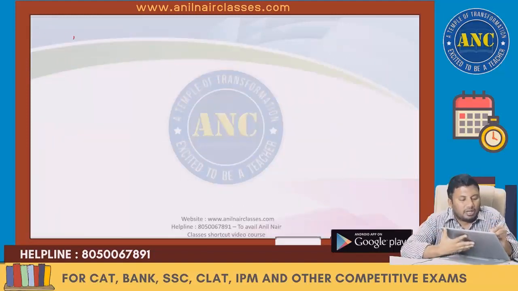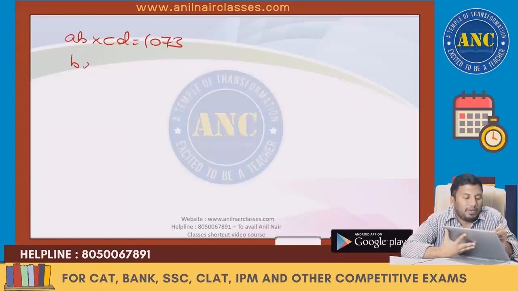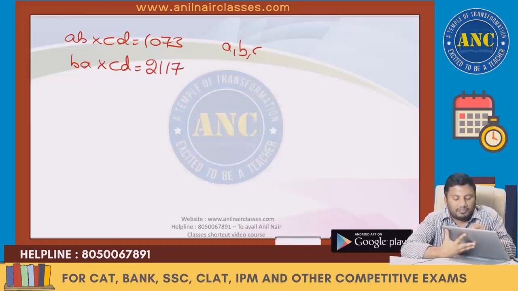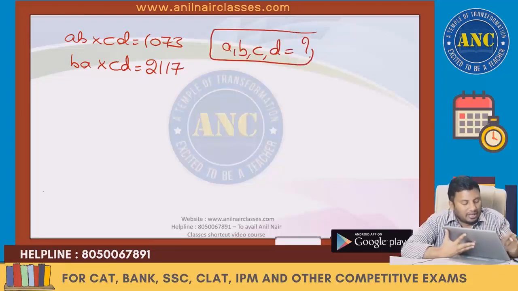Please write down AB into CD equivalent to 1073. BA into CD equivalent to 2117. Find the value of ABCD. Now see the solution.